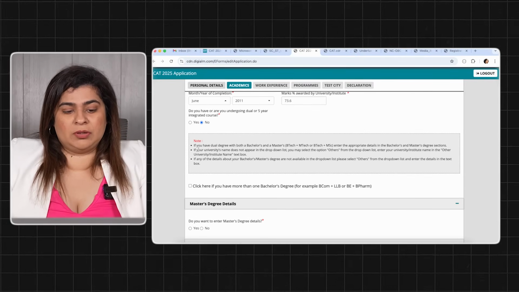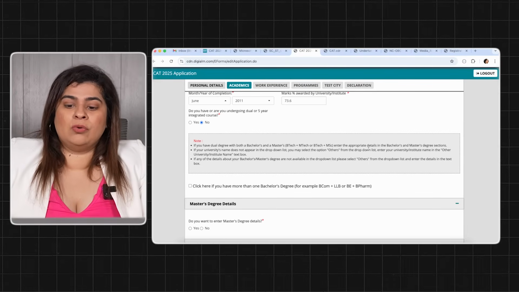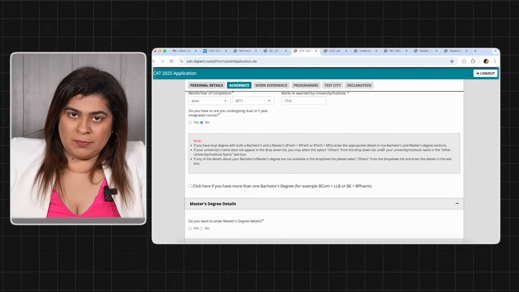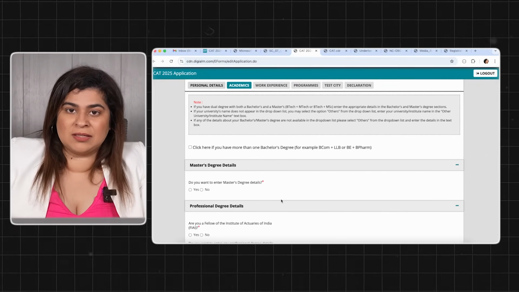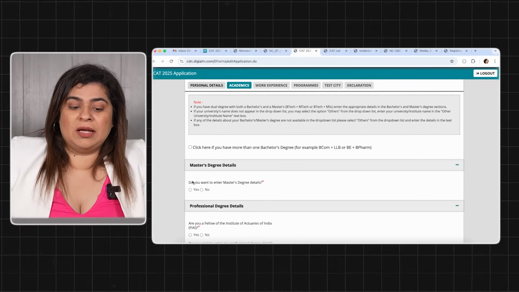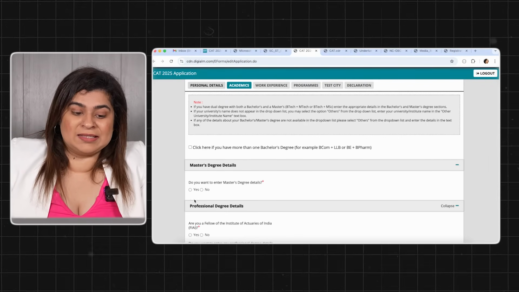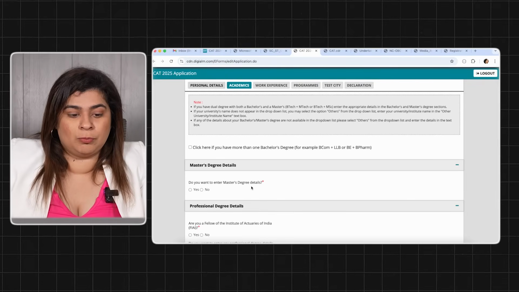If you have a dual degree, which is a bachelor's and a master's, you have to put details of bachelor's in the bachelor's section and जो आपके master's का है वो master's degree section में आएगा. So you will make sure that you select enter master degree details as yes and submit that for the ones who are pursuing an integrated program.